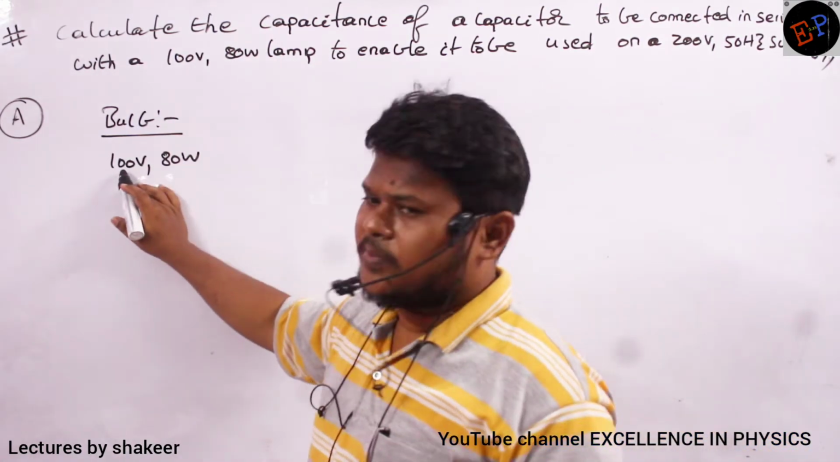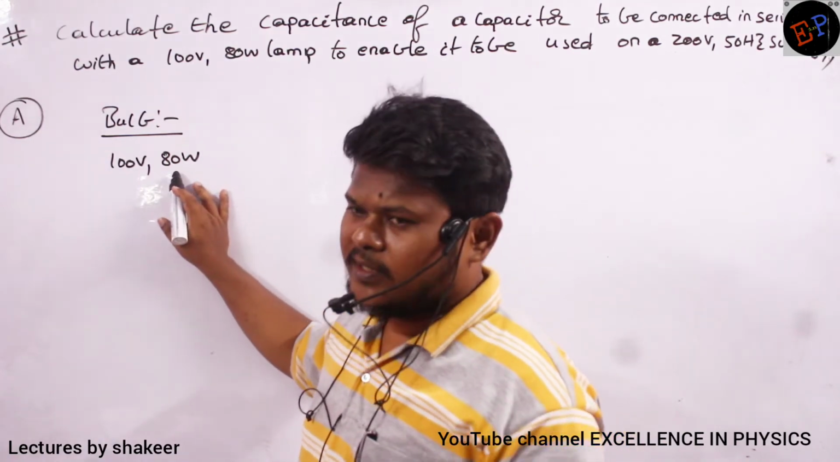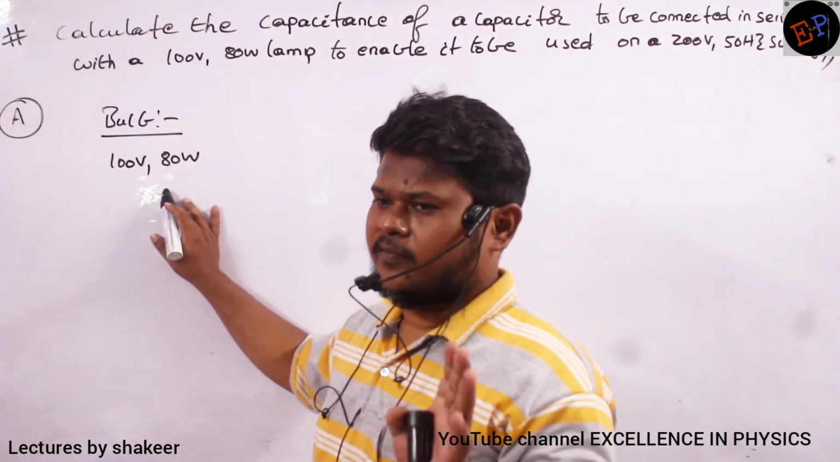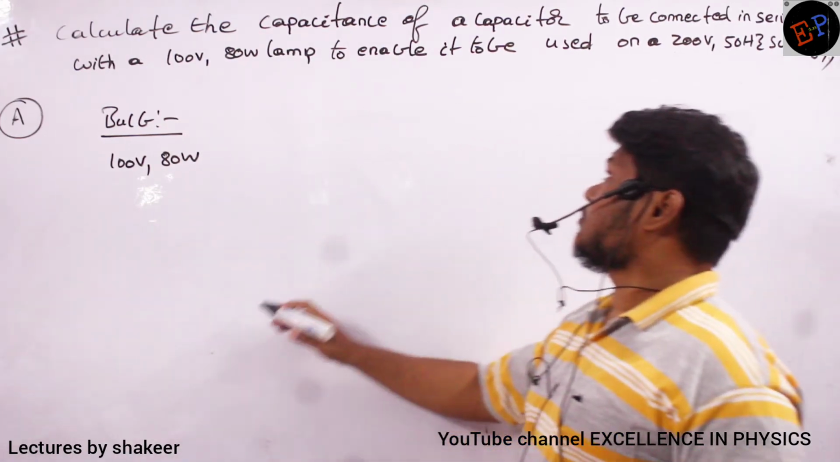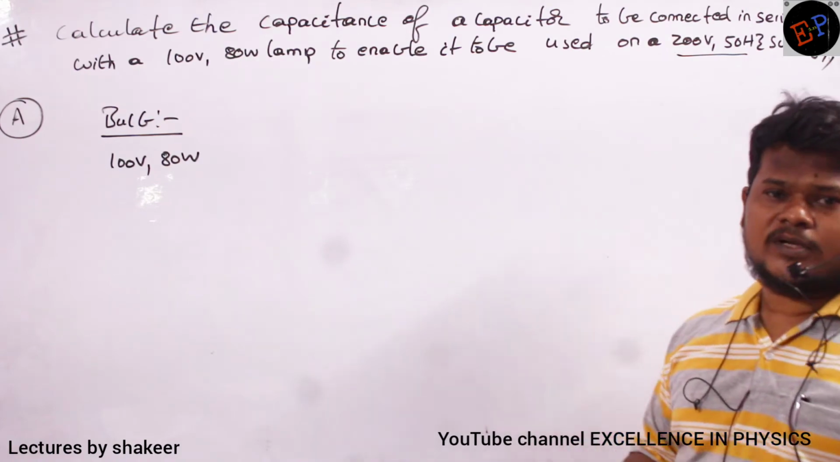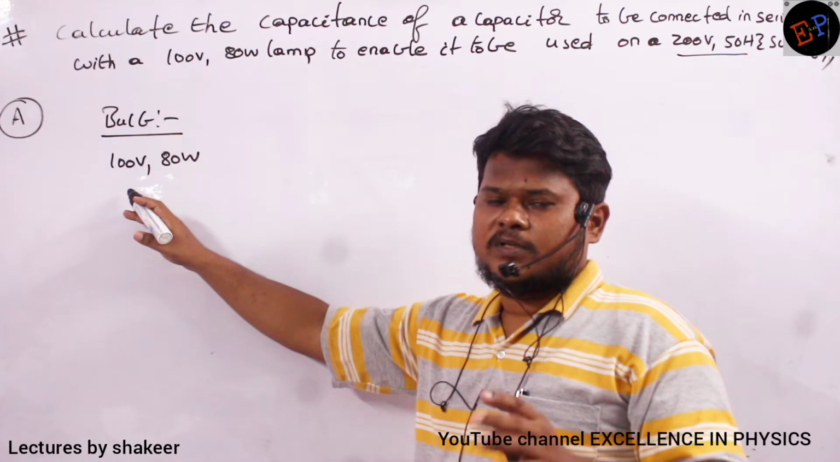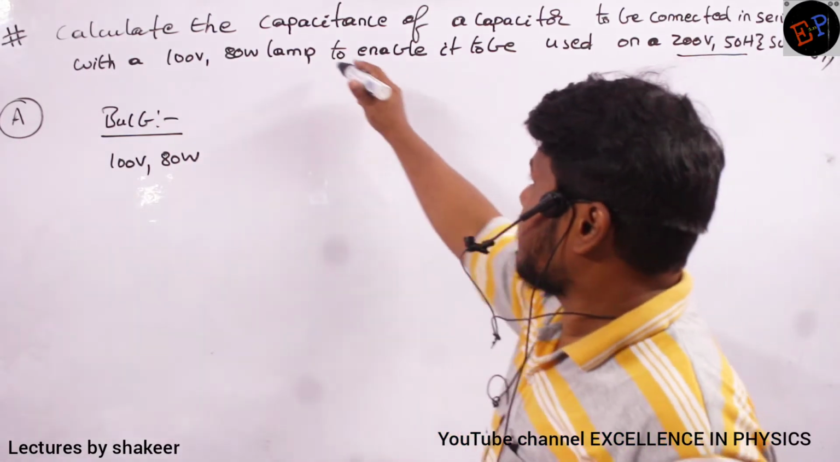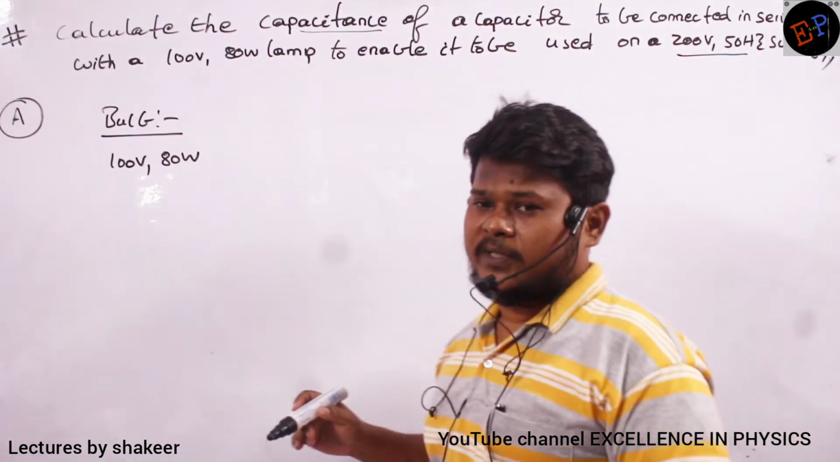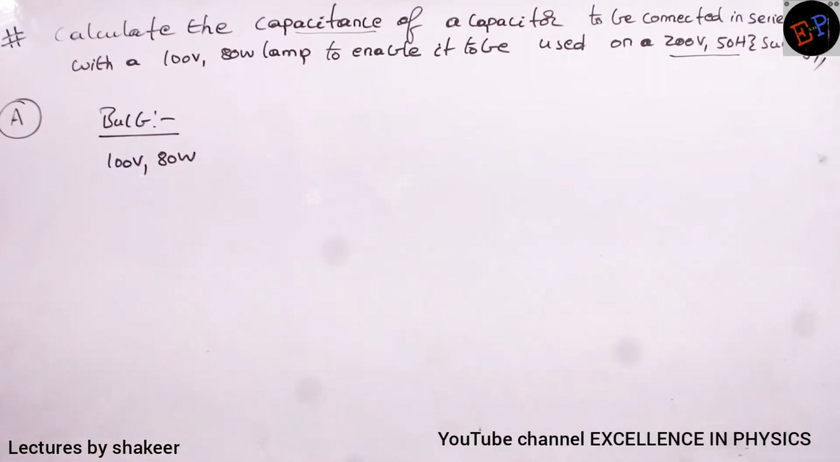This is designed to operate at 100 volts and at 80 watts. It must work at 80 watts. But the problem is that we have a supply of 200 volts. The supply which we are getting to our houses is 200 volts, but I want to make the bulb operate at 100. So what I can do is connect a capacitor in this circuit.